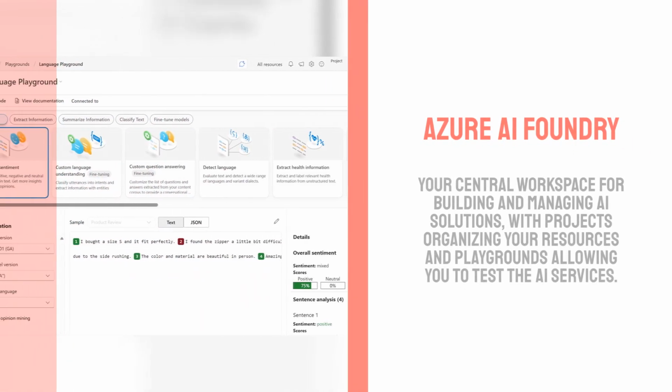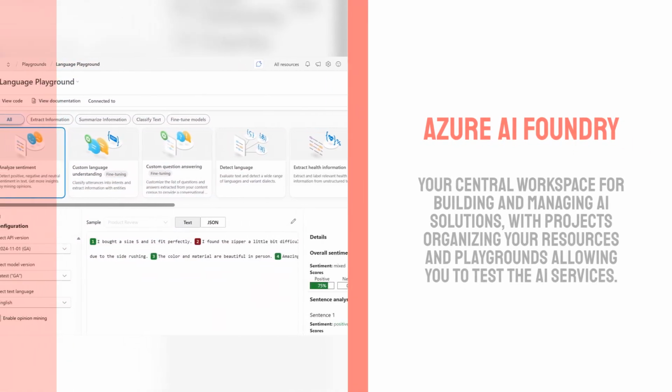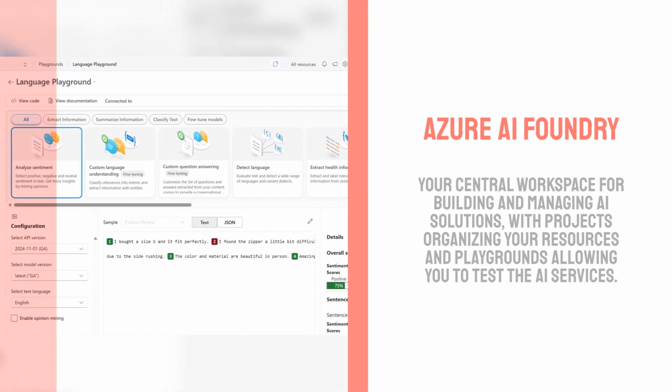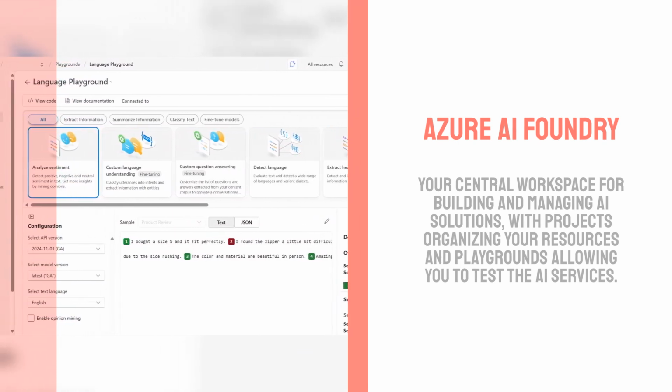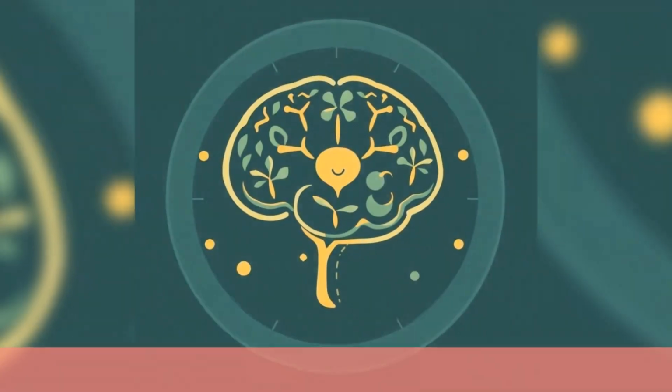In short, Azure AI Foundry is your central workspace for building and managing AI solutions, with projects organizing your resources and playgrounds allowing you to test the AI services.